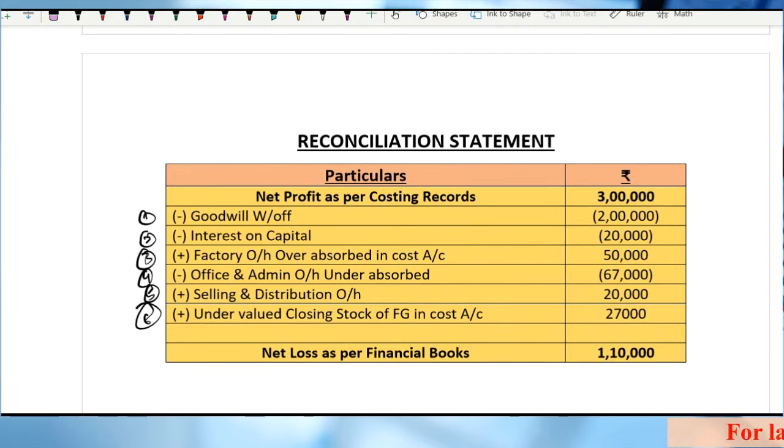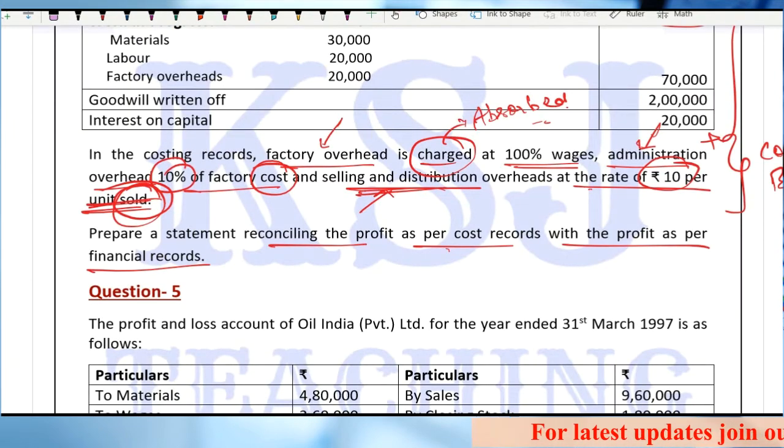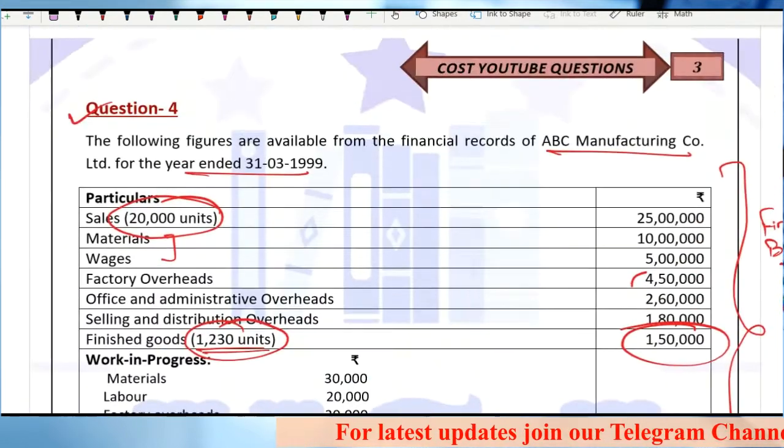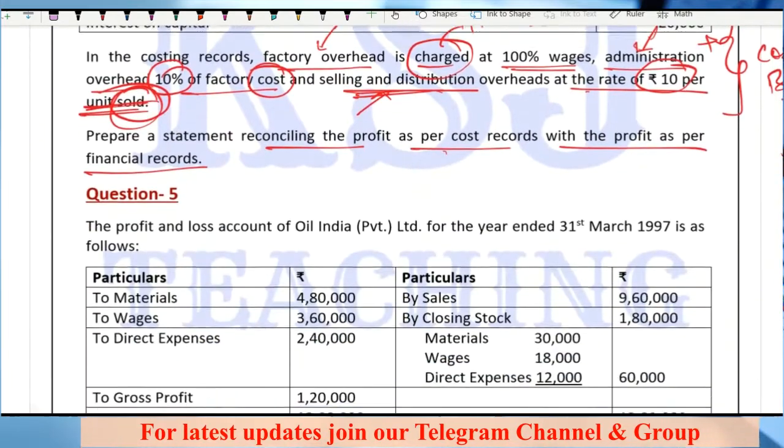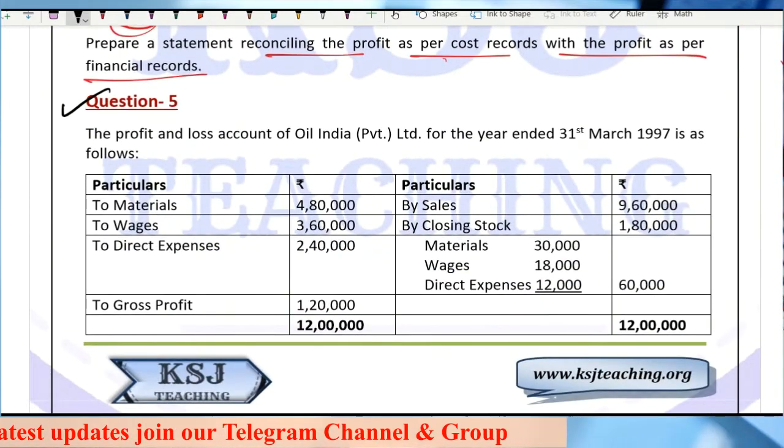Clear? So with this we are done with question number 4. Let's move on to question number 5 now.